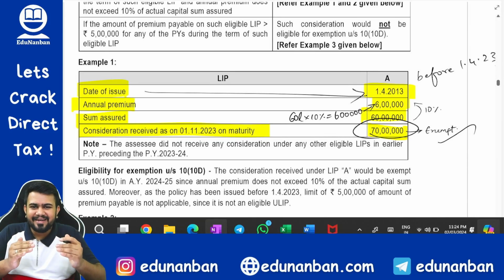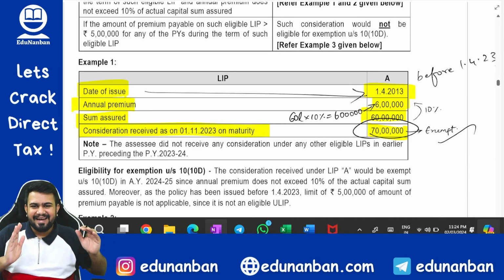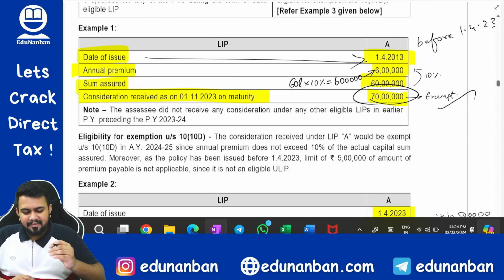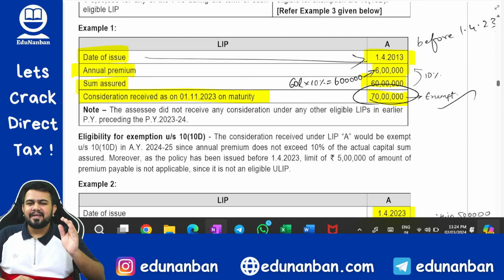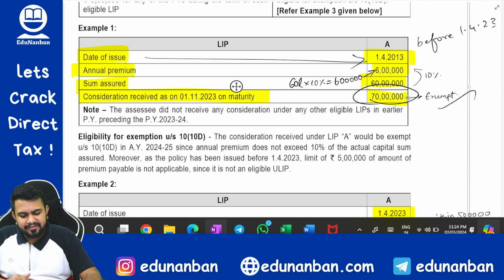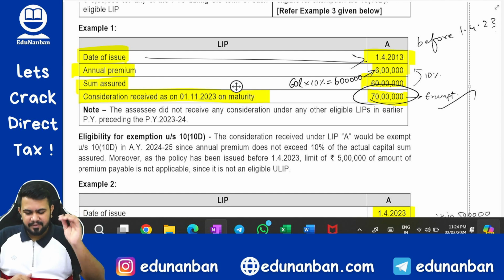Once again, I am repeating this. If you are not able to understand, then nothing else you will understand. This question does not contain any amendment. This is as usual old question. Premium is 6 lakhs. Premium should be within 10%. If it is within 10%, entire maturity is allowed. Since premium is within 10% of sum assured, entire maturity of 70 lakhs is fully exempt.